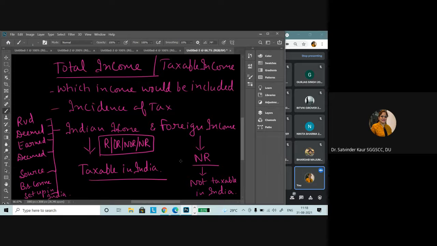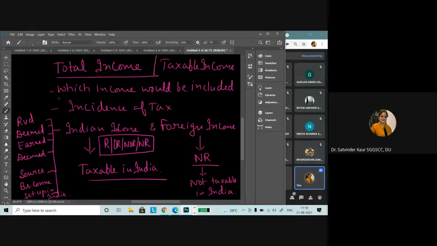Then the further exceptions, and then we have also discussed that if he is declared a resident, in which situations the 60 days condition will not apply, that is your exception. So everywhere when you study the personal tax planning paper, you will study how the residential status of a particular individual or assessee is decided in such a way that his total number of days of stay does not exceed 181 days, because else he will be declared resident and he'll have to pay tax on his Indian income as well as foreign income.